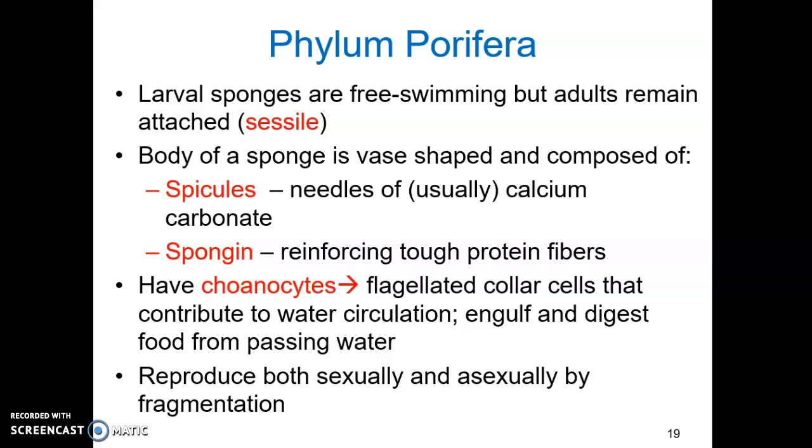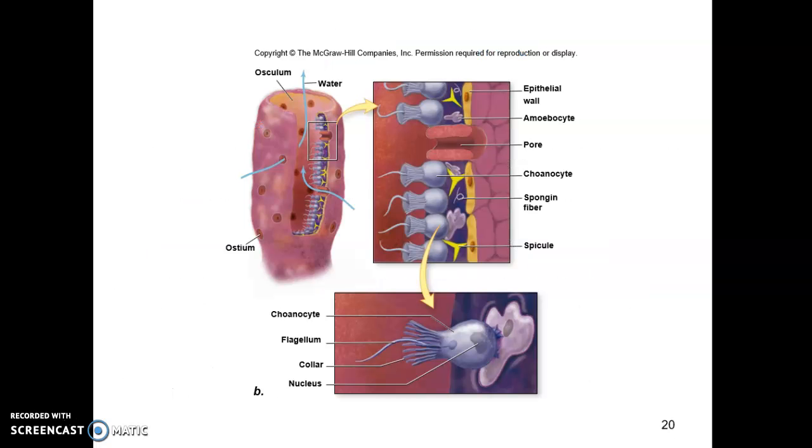Sponges reproduce sexually via sperm being released into the water and captured by choanocytes of a neighboring sponge, then transported to the egg, or asexually via fragmentation. Here we can see that vase-shaped body. Sponges have pores called ostia, which are lined with these choanocytes that bring water into the ostia and then through the main cavity within the sponge, the osculum. As water flows through the osculum, these choanocytes can engulf tiny little bits of food that are in that water column.